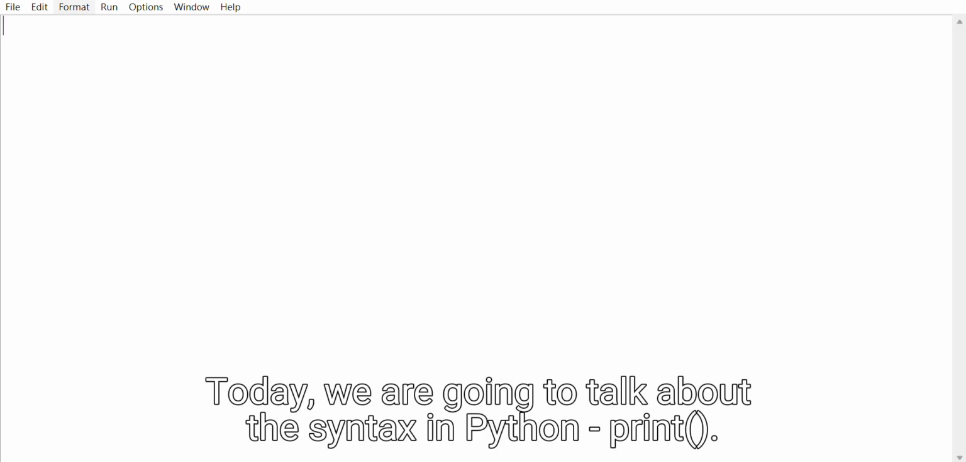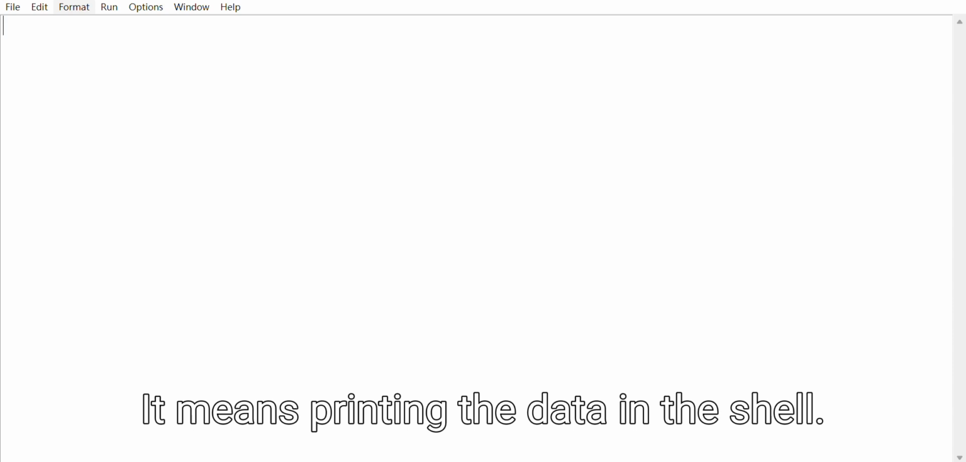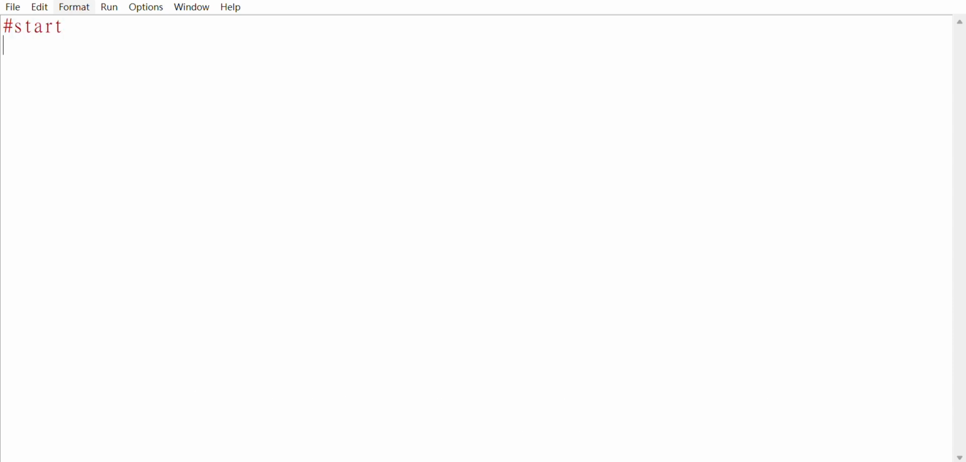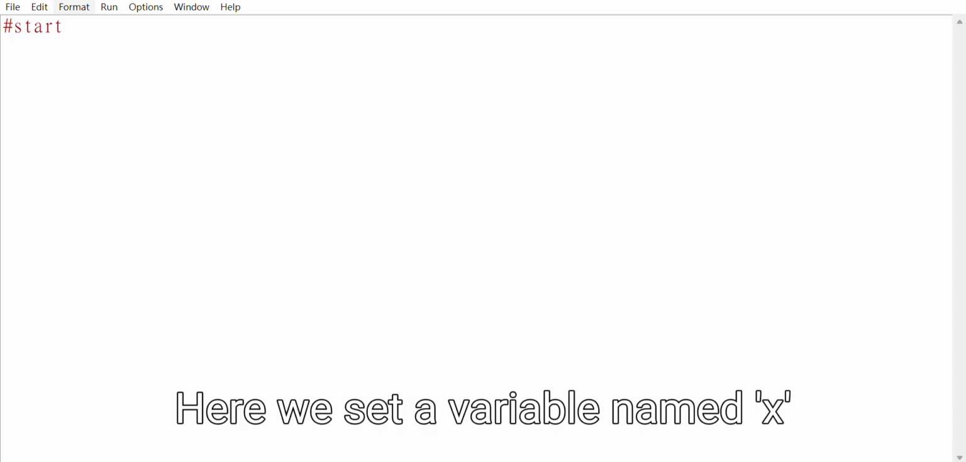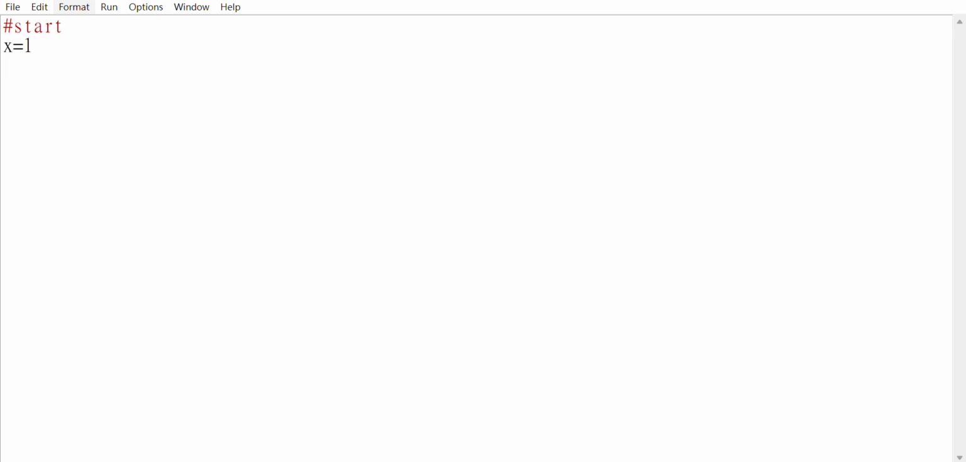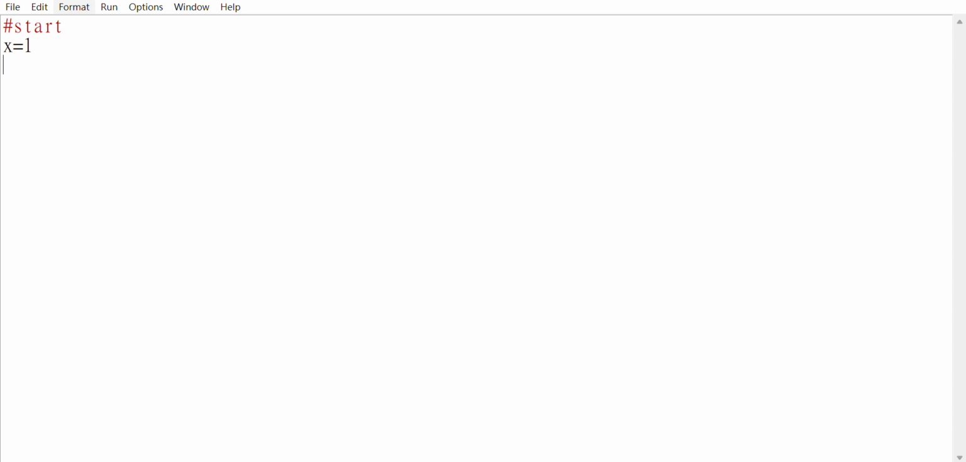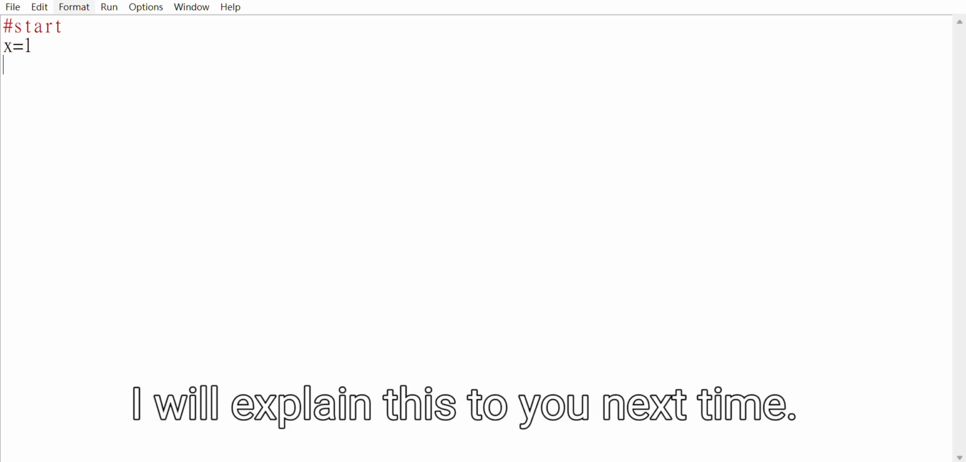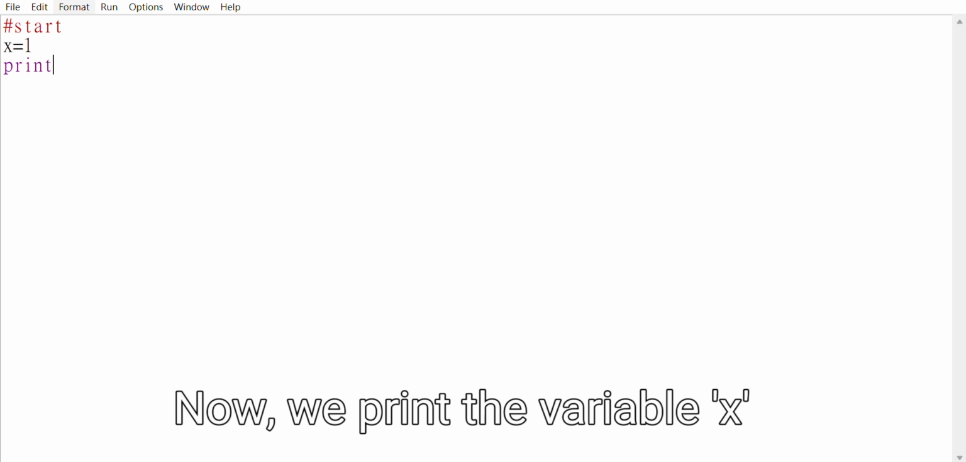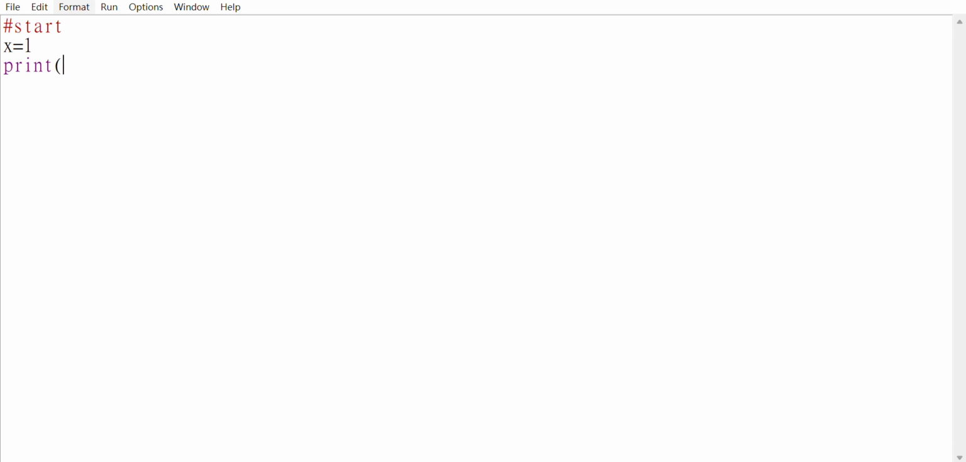Today we are going to talk about the syntax in Python, print. It means printing the data in the shell. Here we set a variable named x. It can be a string, integer, floating point number, or Boolean value. I will explain this to you next time. Now we print the variable x.